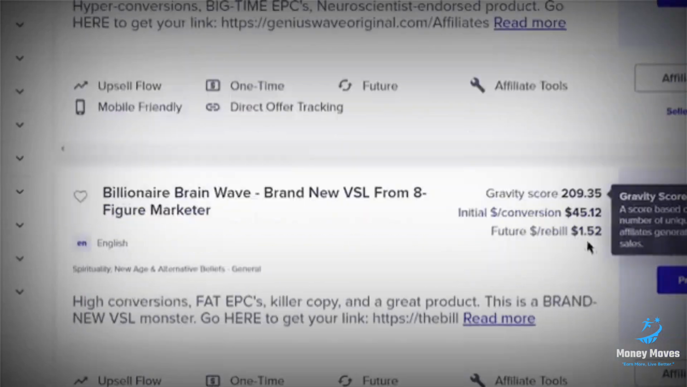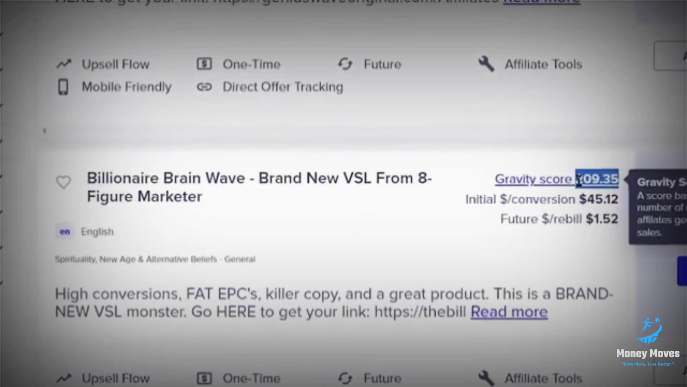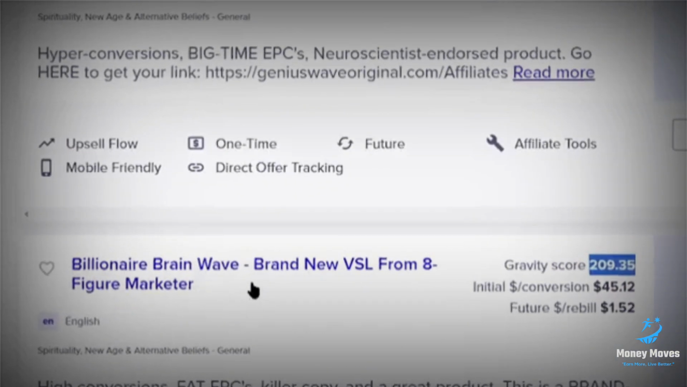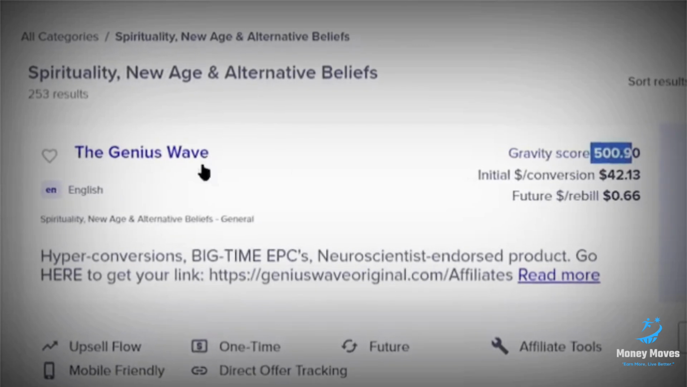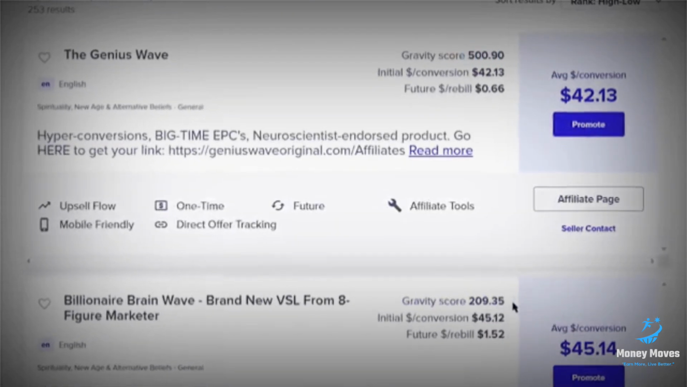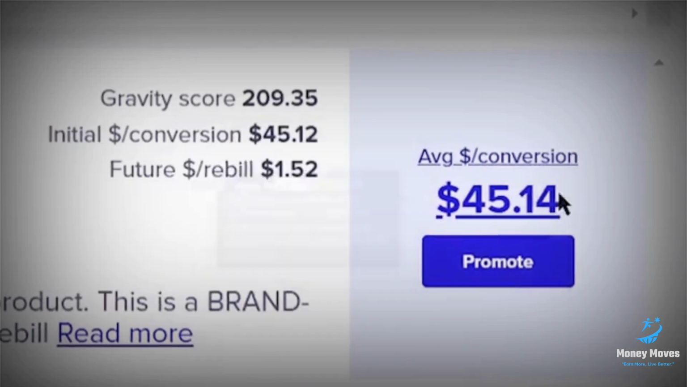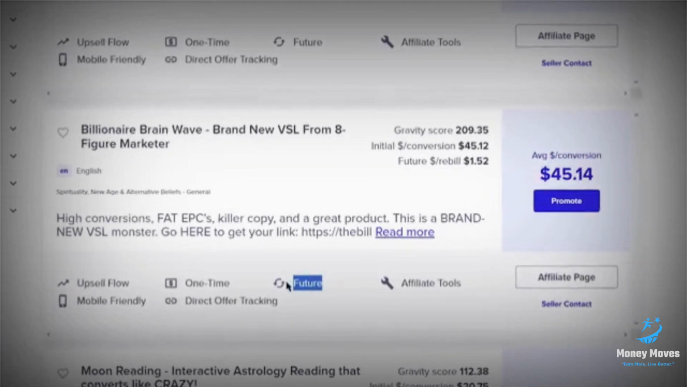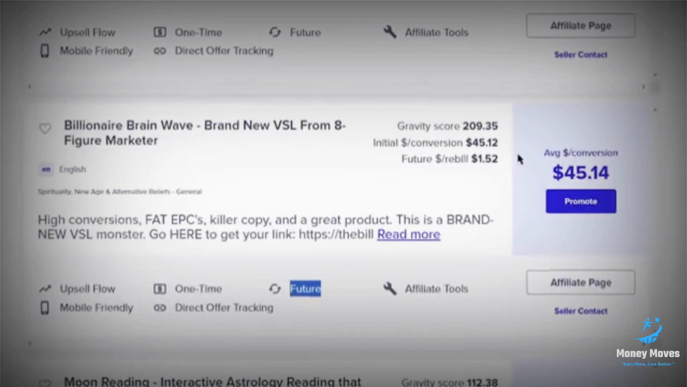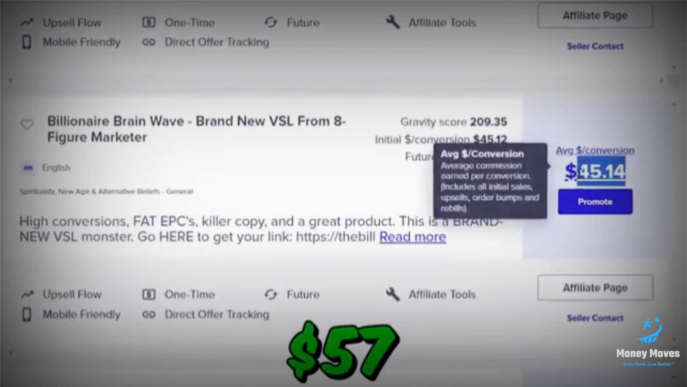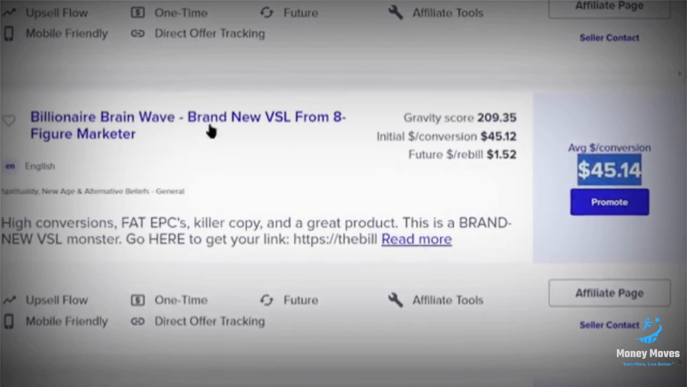As you can see, both of these products have a good gravity of over 200 for the Billionaire Brainwave and over 500 for the Genius Wave. Gravity above 100 is considered great. If you promote Billionaire Wave, you will earn $45 per initial sale. But as you can see, they have the future recurring commission system in place, so you will easily earn over $57 from every sale you get from this product.